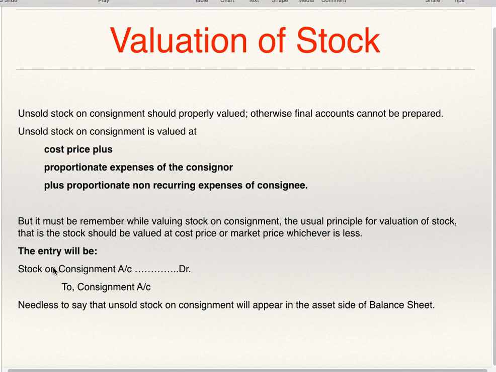So the journal entry for this is: stock on consignment account debit to consignment account. On the credit side of consignment account, you are supposed to write by stock on consignment account. Needless to say, unsold stock on consignment will appear on the asset side of the balance sheet.